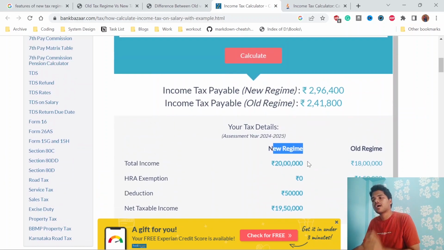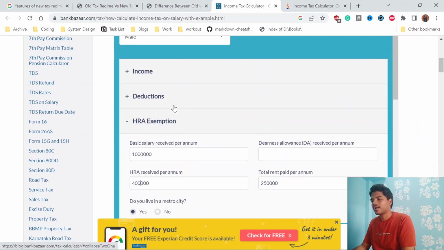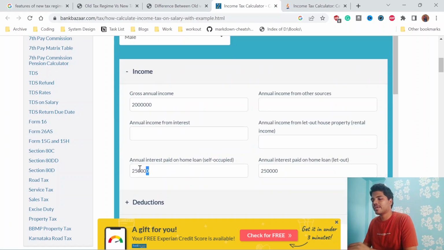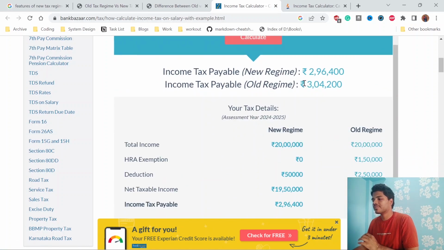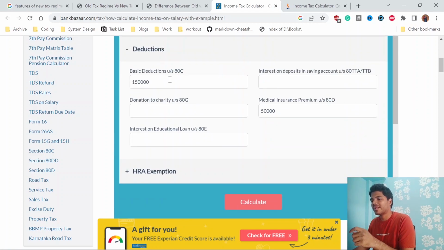So that's why, let's say you have only HRA and 80C, but you don't have any interest, home loan, anything. Even then, in the new tax regime you are paying more tax than in the old. Like, so let's say you don't even have any deductions.